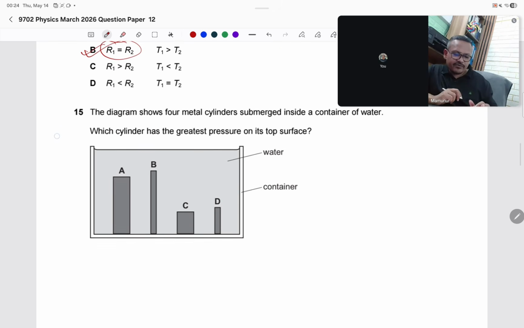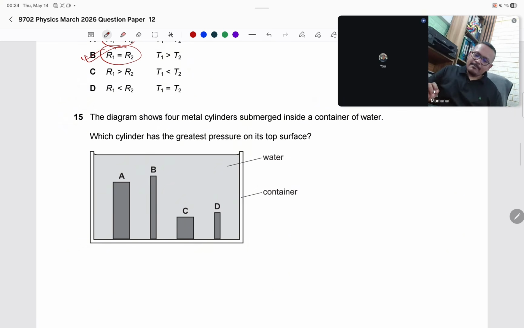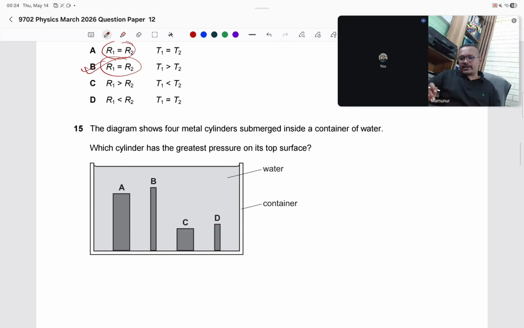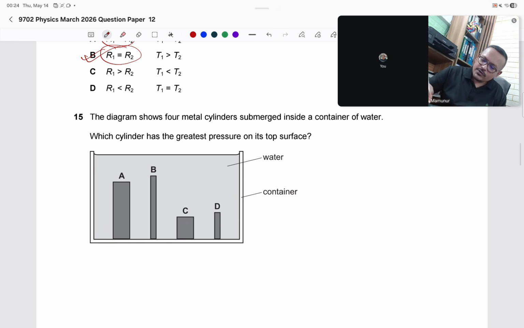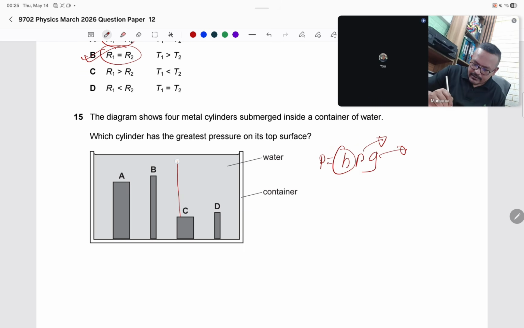Question 15. The diagram shows four metal cylinders submerged in a container of water. Which cylinder has the greatest pressure on the top surface? Liquid pressure depends on depth: P equals h rho g. Density is constant, gravity is constant, so it depends on the height. I think here the height is the greatest, so C is the answer.